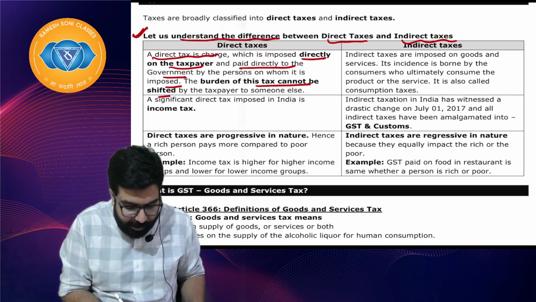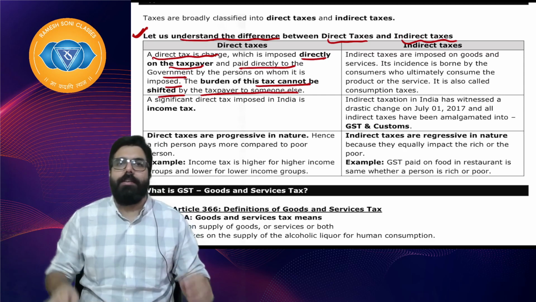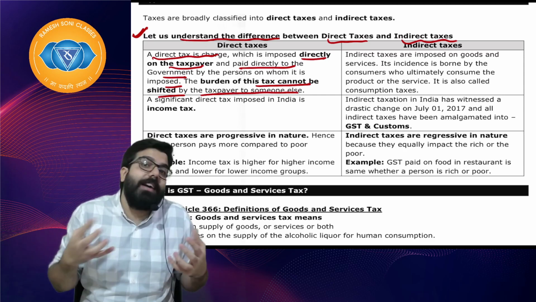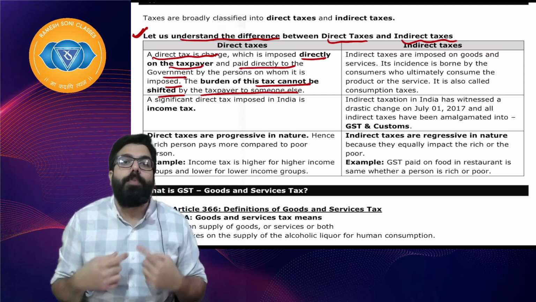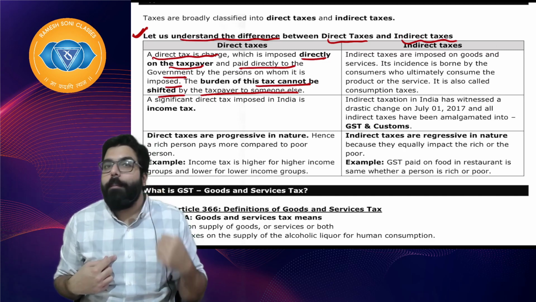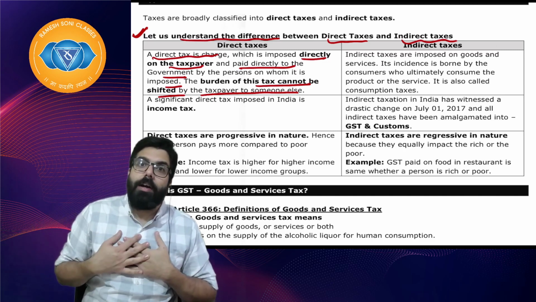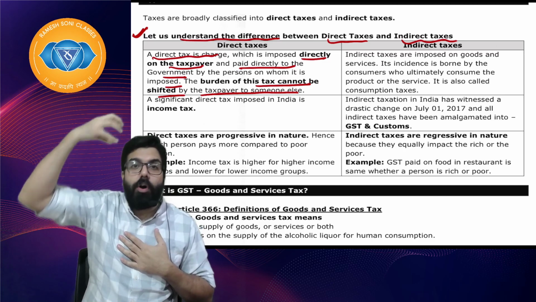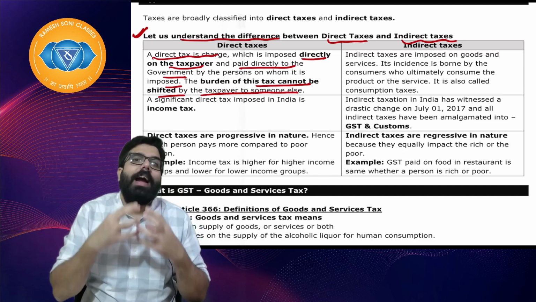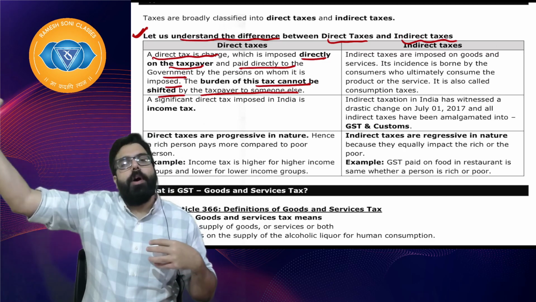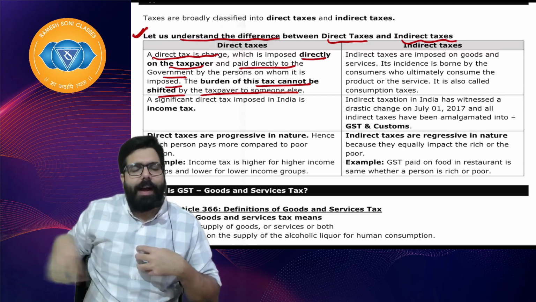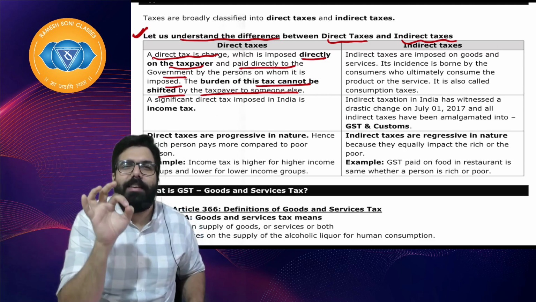The burden of tax cannot be shifted by the taxpayer to someone else. For example, income tax. I earned income from house property. I earned income from my business. Whatever income I earned, the government imposes a tax on my income directly, and I only have to pay it to the government. That is known as direct tax.